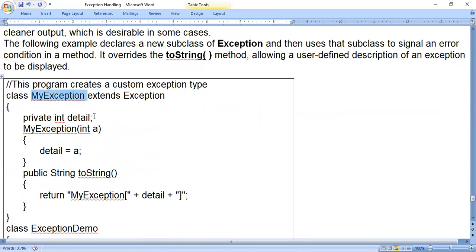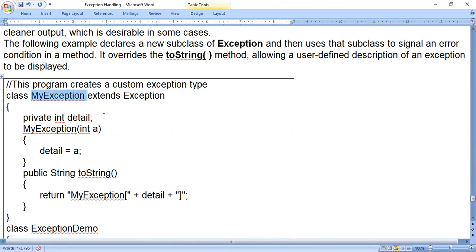Class MyException. So MyException is our class name. That means by following the identifier rules, we can give this class name. Extends means inheritance concept. Exception is a class name which is present in the Java class library. So here before extends, whatever the class name I'm using, that is MyException. That is the subclass of the Exception superclass. So here Exception is a superclass, MyException is the subclass.